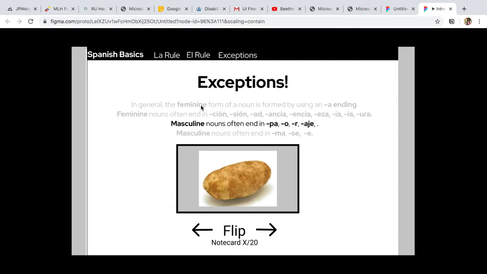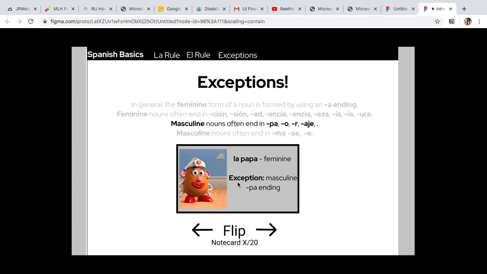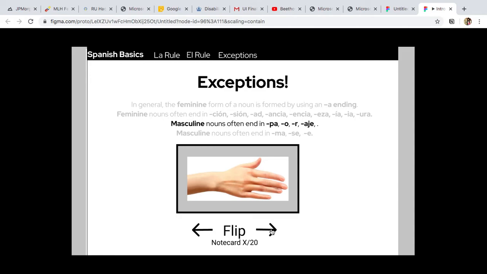So the next one changes. Masculine nouns often end in -pa or -aje. So papa, I pronounced that wrong. La papa is feminine, which is an exception to the -pa ending. Even though, I guess it ends in a, so that's kind of conflicting, but anyways.